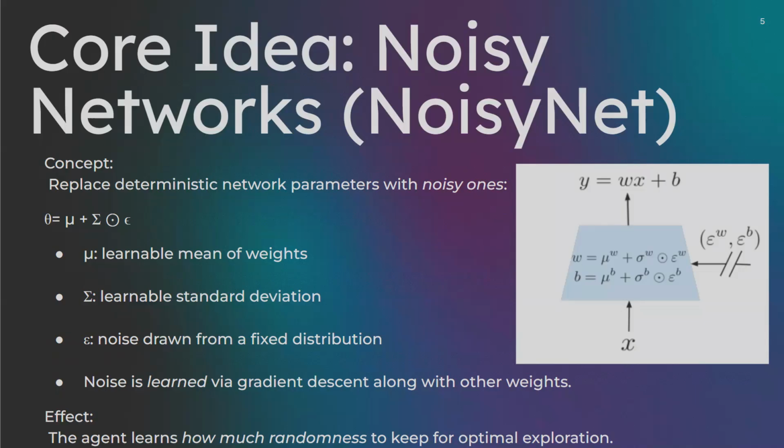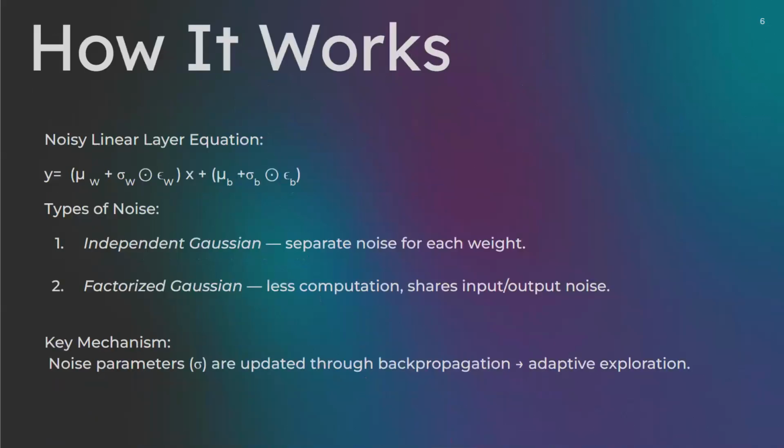What's important is that this noise isn't static, it's learned through gradient descent just like the rest of the network parameters. This means the agent effectively learns how much randomness to keep for optimal exploration instead of relying on external randomness like epsilon greedy actions. That is, the exploration becomes an internal trainable part of the learning process. So this is the core idea behind the noisy network.